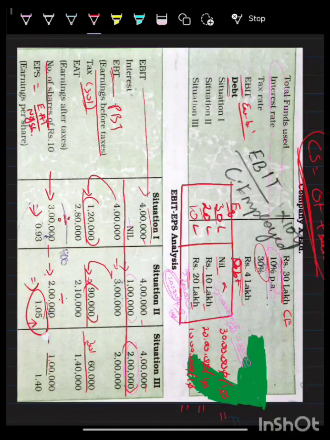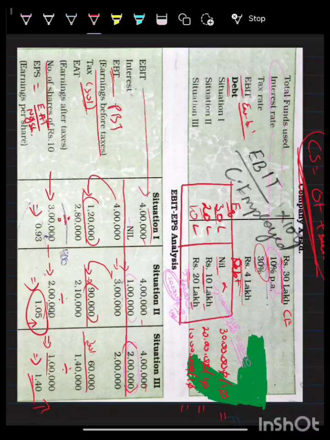But in the third case, you remember, you have only 1 lakh equity shares. So 1 lakh 40 divided by 1 lakh gives you 1.4 as the earnings per share. It means as the debt increases, the earnings per share keeps on increasing. Okay, so this is how the case explains.